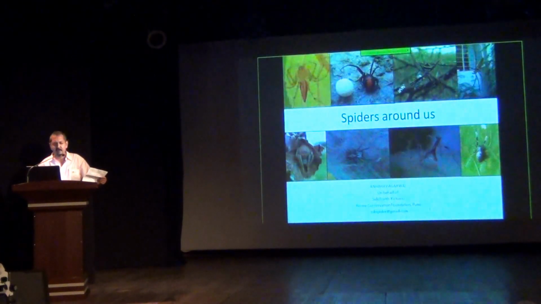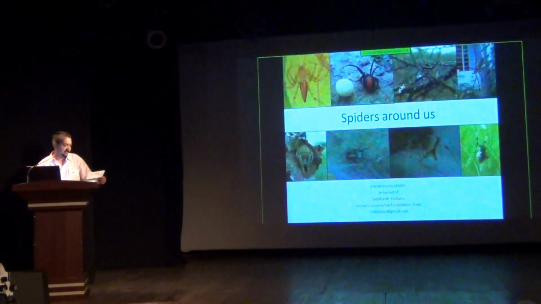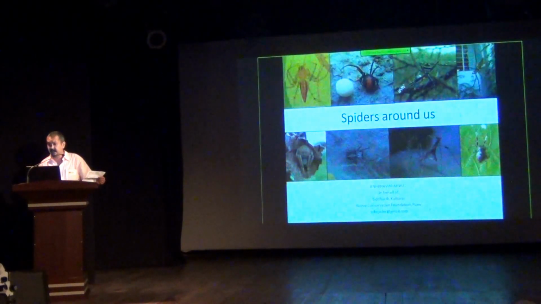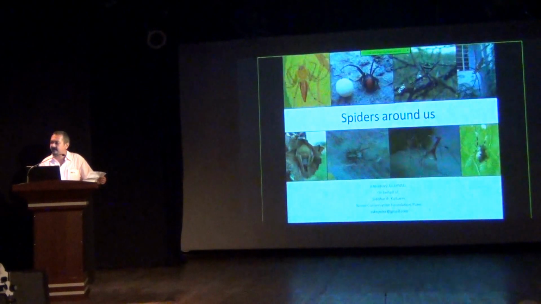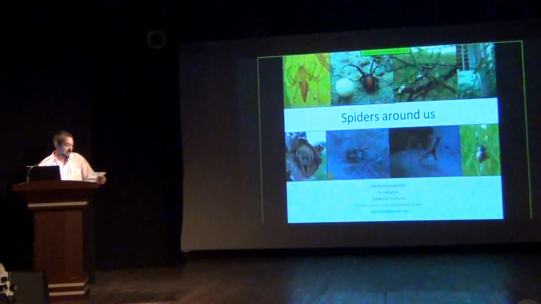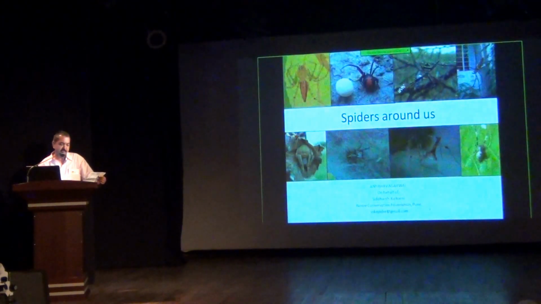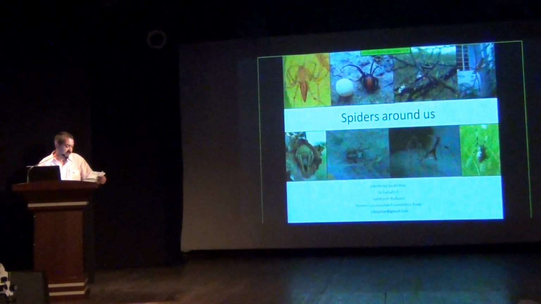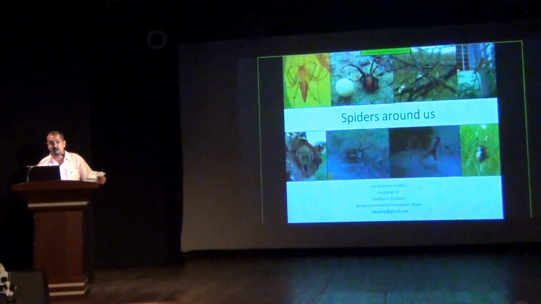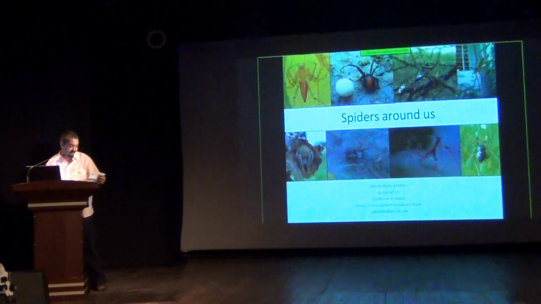And they use this silk for various purposes. It could be for predation, for capturing prey, it could be for resting and to protect themselves from elements and predators. They also use it as a safety line when they are going about their business. Also for wrapping their egg sacs and also wrapping their prey.